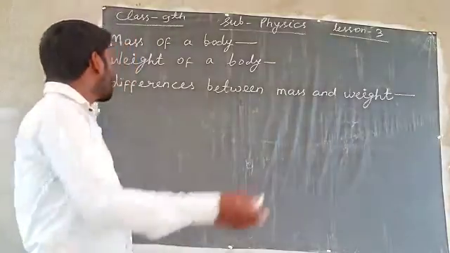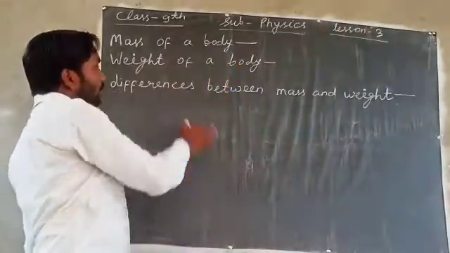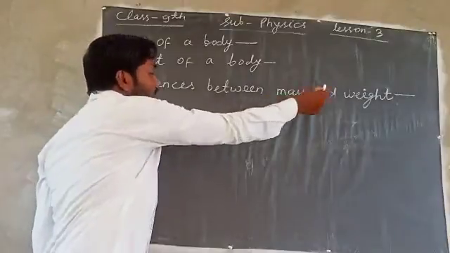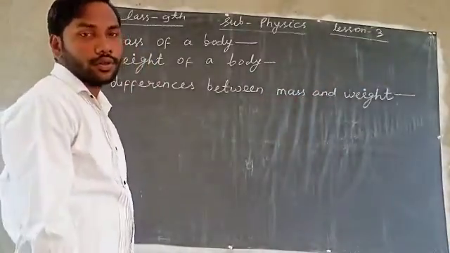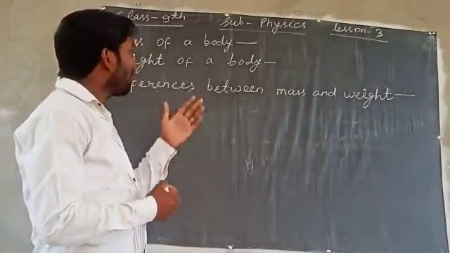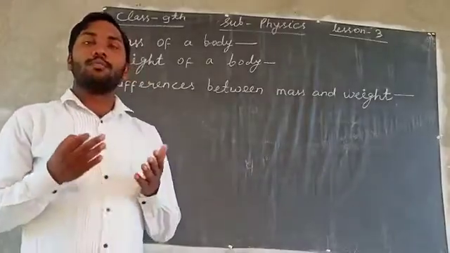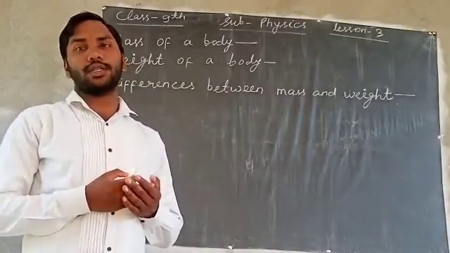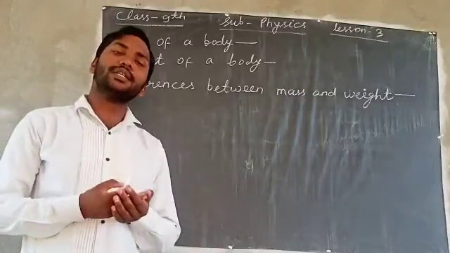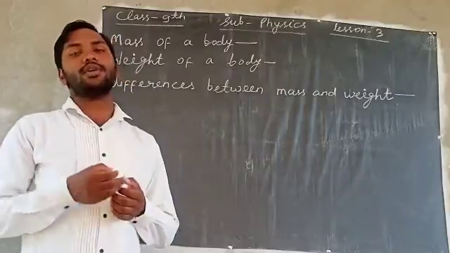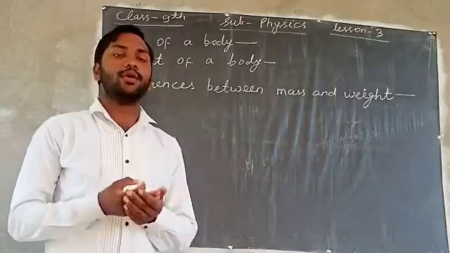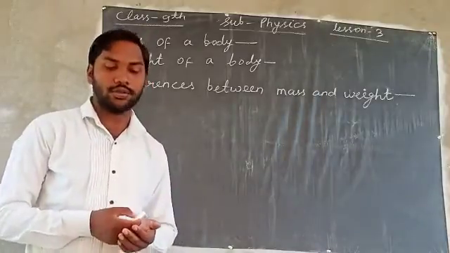Today we are going to discuss mass of a body, weight of a body, and the differences between mass and weight. In this one, first of all, we will discuss the mass of a body. Mass is the basic property of matter. It is defined as the quantity of matter contained in a body. Means the quantity of matter contained in a body is called the mass.